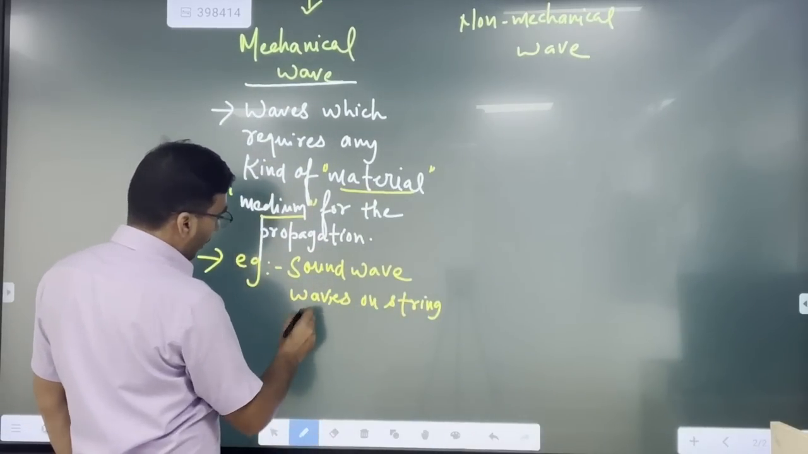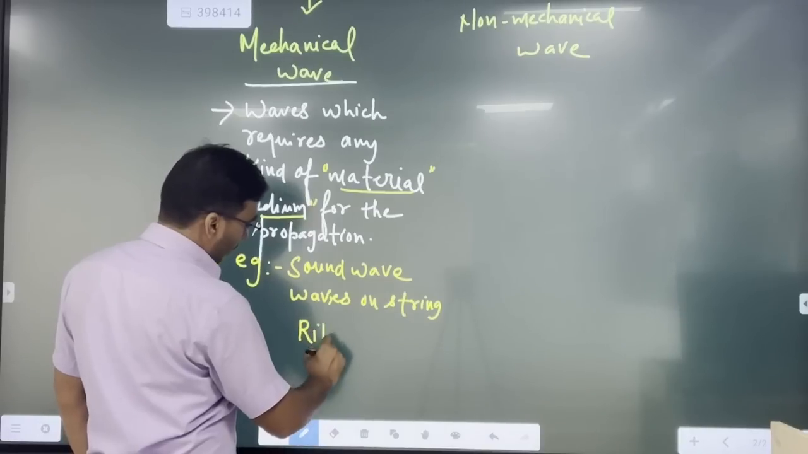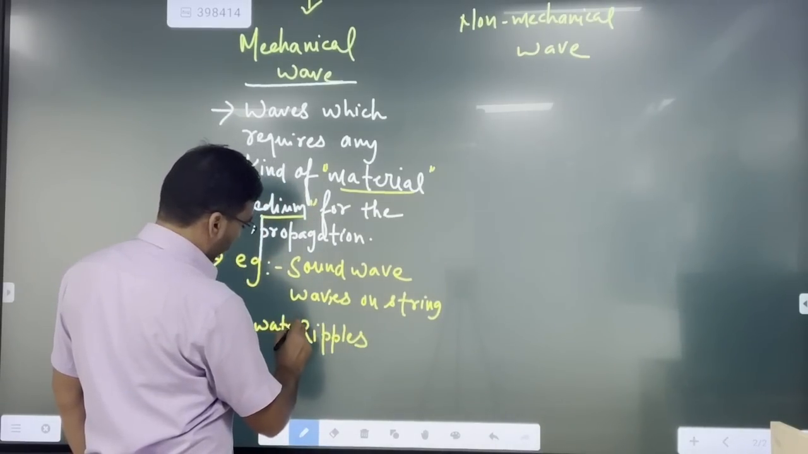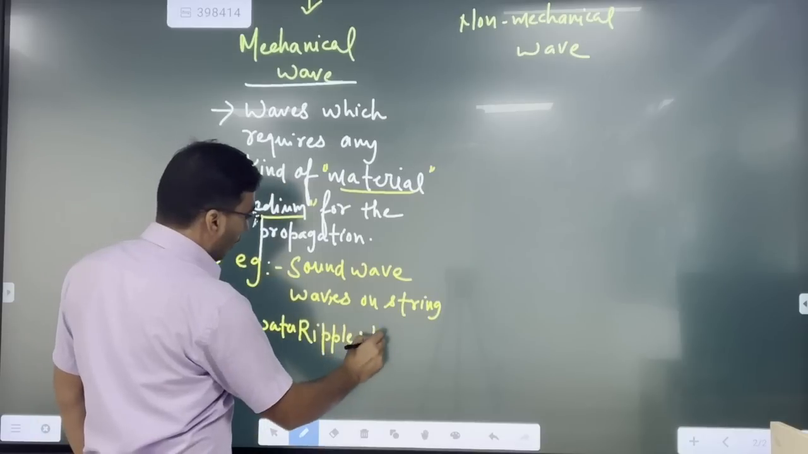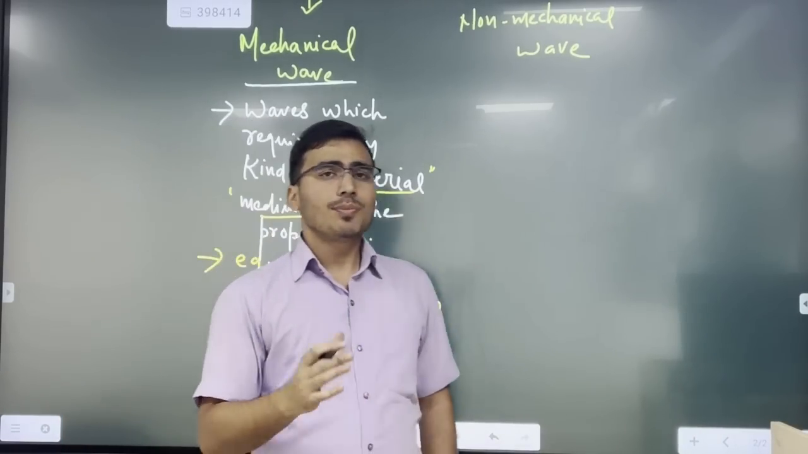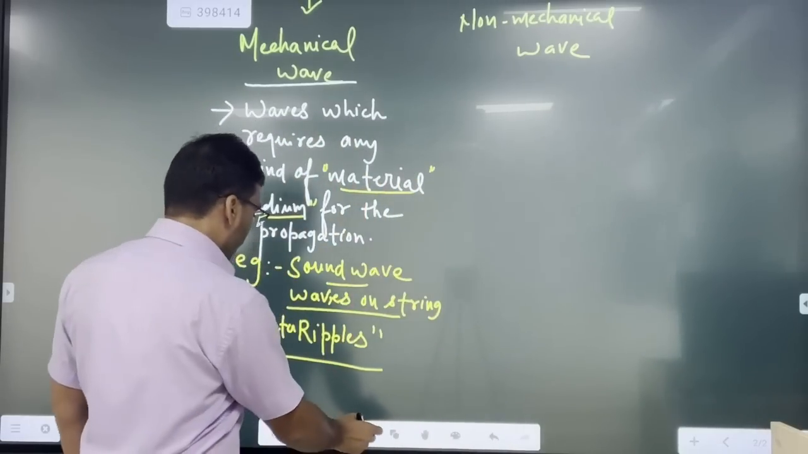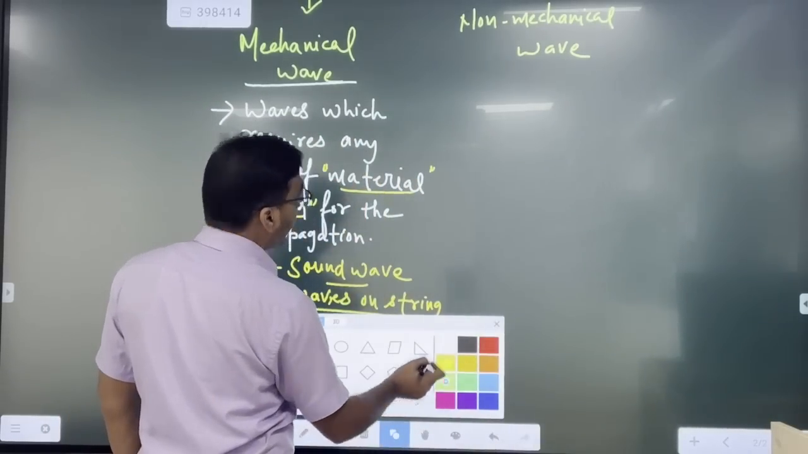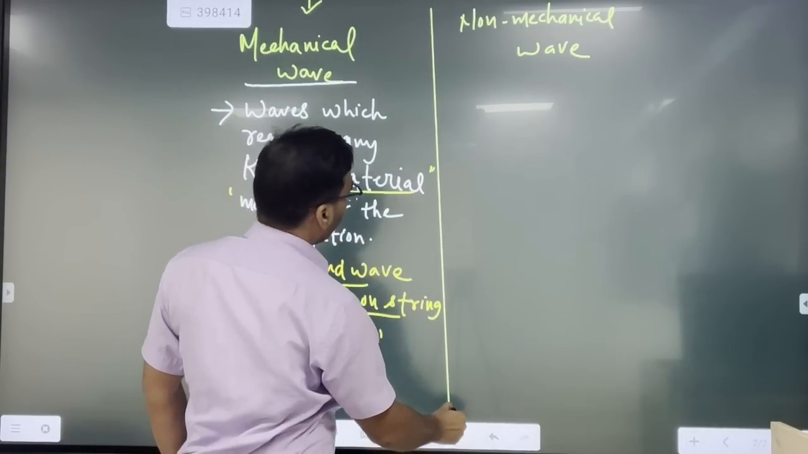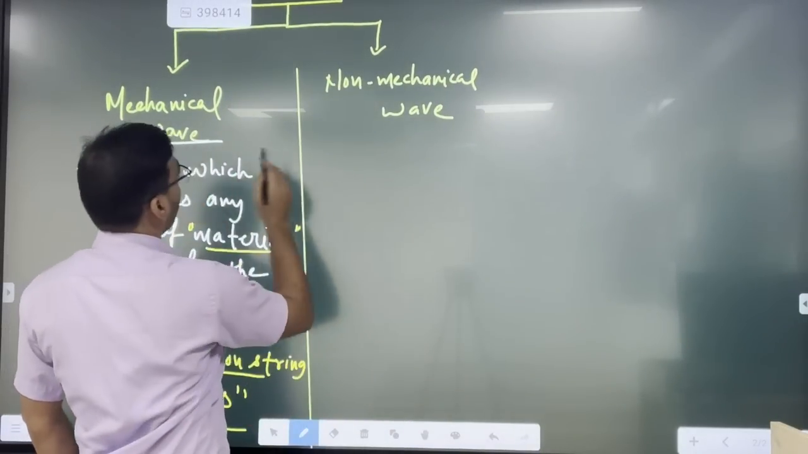And the third one, I think very simple, is the water ripples, right? So these are some of the examples of mechanical waves. It means that such waves really require some material medium for their propagation. Now I am coming to the next, that is non-mechanical wave. What would be the non-mechanical wave? Very simple. We can define non-mechanical waves as just the opposite of mechanical waves.